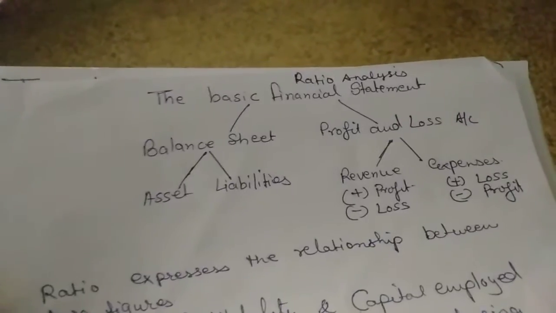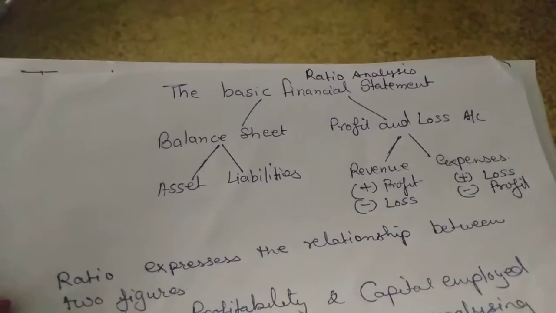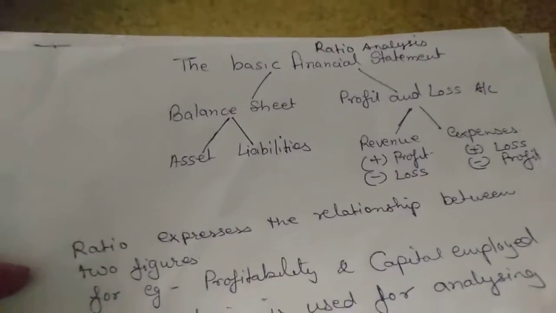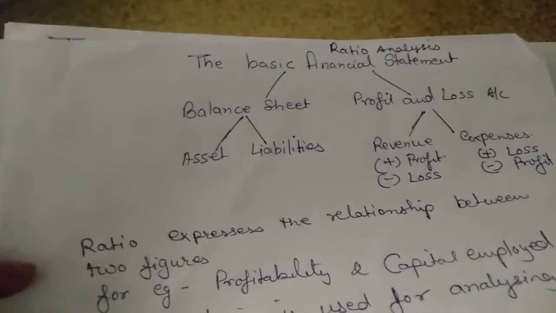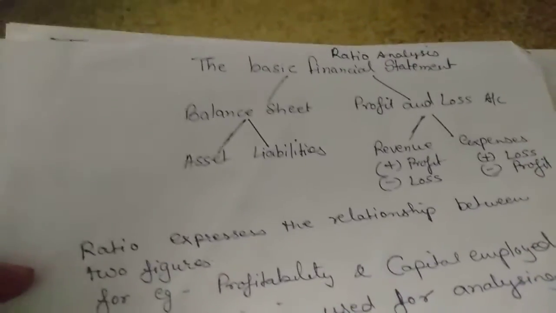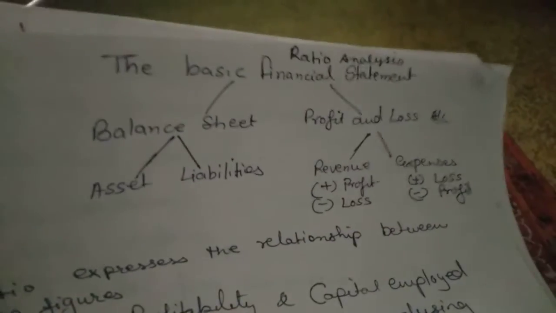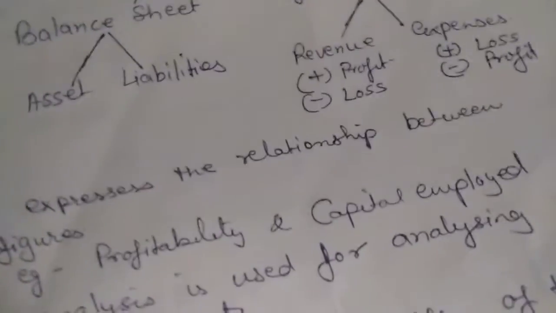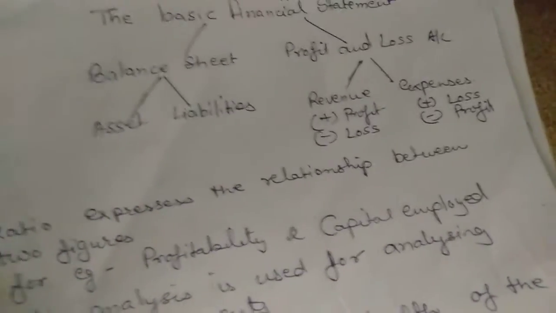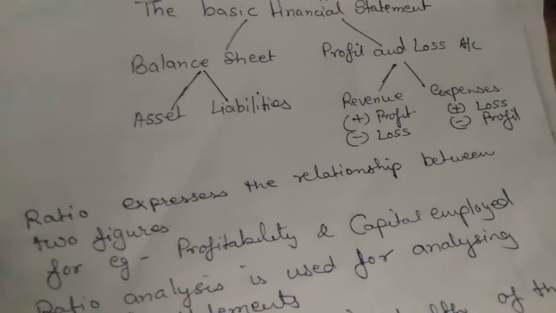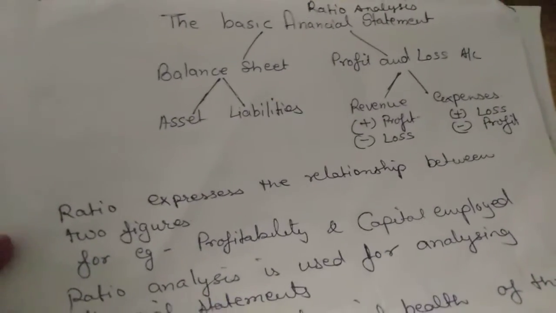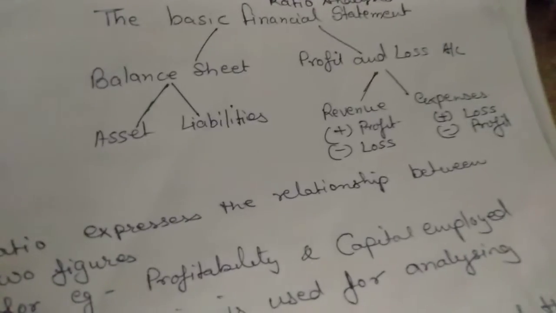The profit and loss account, which is the second basis of any financial statement, tells us whether the business is making profit or whether the business is making any loss. Now, what is a profit and loss account? In simple layman's language, profit and loss is all about revenue and expenses.